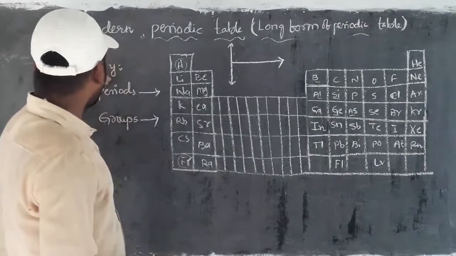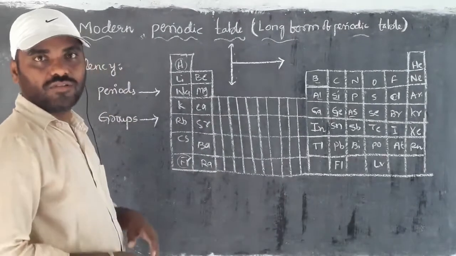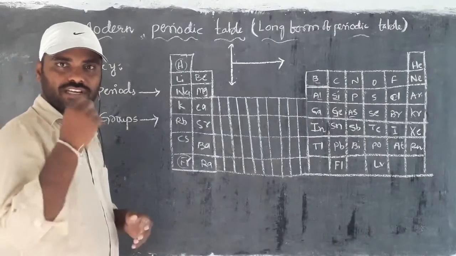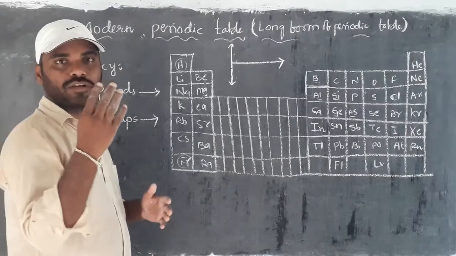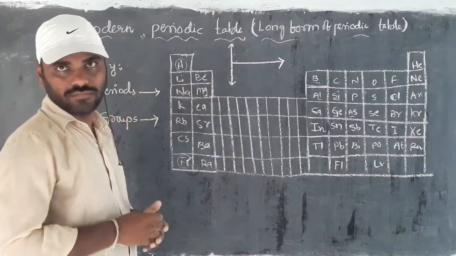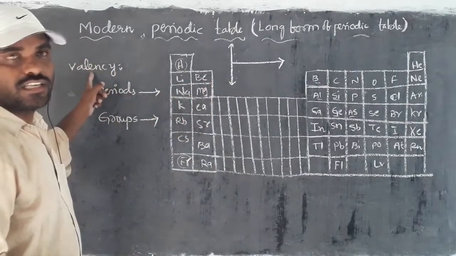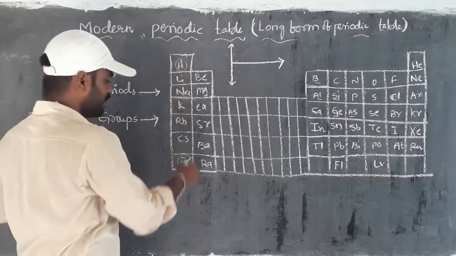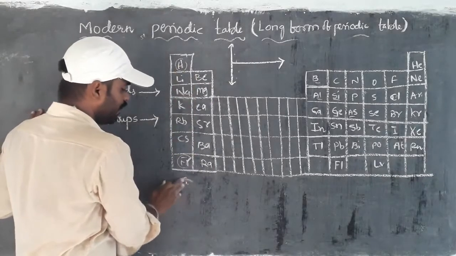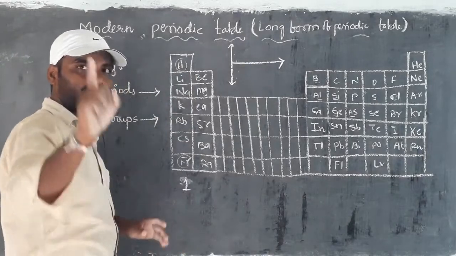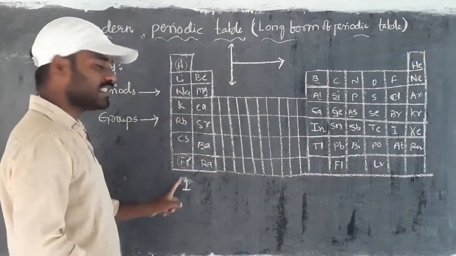Next, we have to discuss valency. Valency means, as we already have the definition, the combining capacity of an atom with another atom, or an element with another element. That is what we call valency. If you take the first group, the valency is only one, because in the outer shell they have only a single electron. For that, the valency is one.